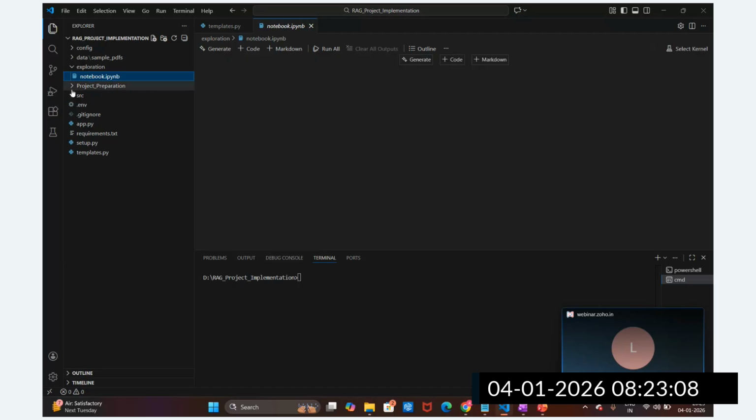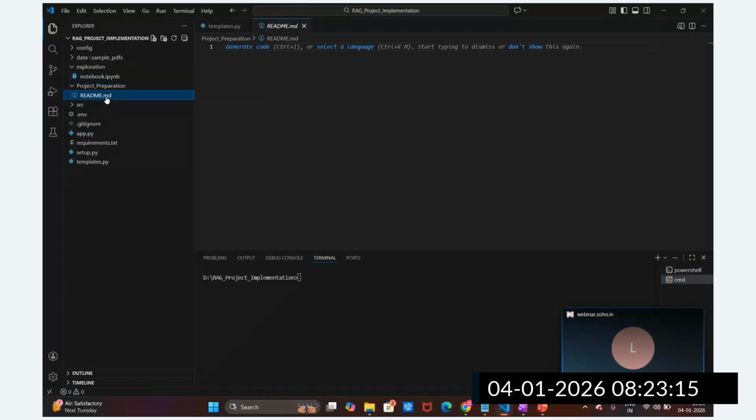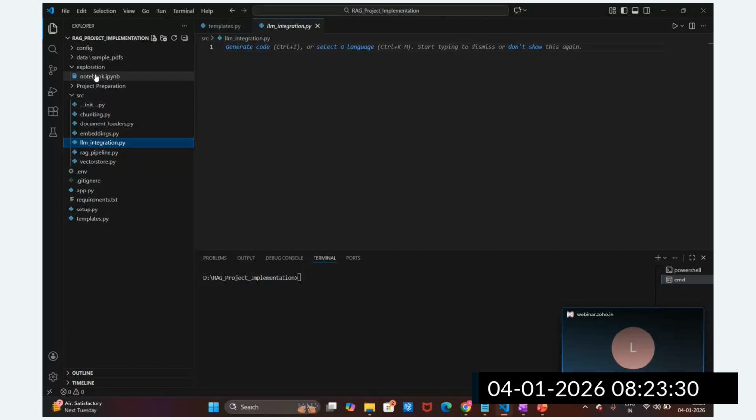Then project preparation, guys, I will provide the notes here. I will provide all the notes related to this project. We can refer to this. Then this is the source code. In the source code, we are going to create the document loader, chunking strategy, embeddings, and LLM integration. As of now, it's completely empty, but we are going to build up this source code after the exploration notebook.